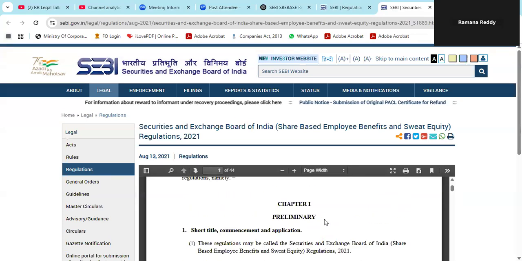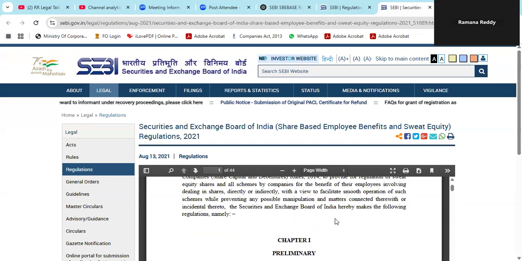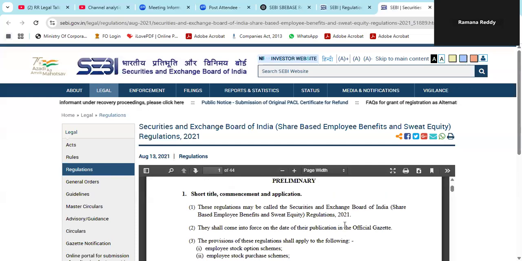This is Chapter 1. This is preliminary. Short title, commencement and application. So this is the title: Share-Based Employee Benefit and Sweat Equity Regulations 2021. And this is effective from 13th August 2021.